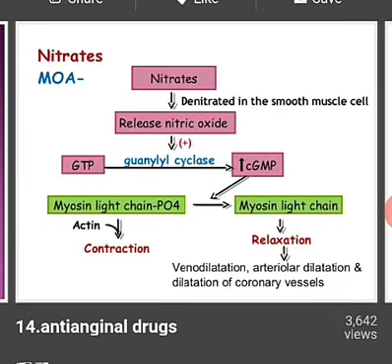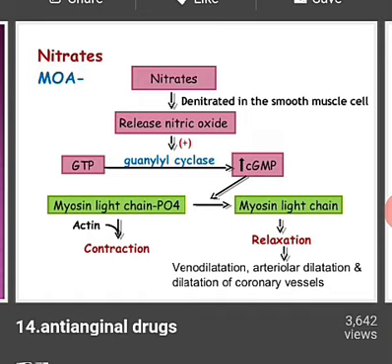So here is the mechanism of action of nitrates. When the person takes the nitrate drugs, it reaches the smooth muscles and gets denitrated. Once the nitrates get denitrated, they release nitric oxide.